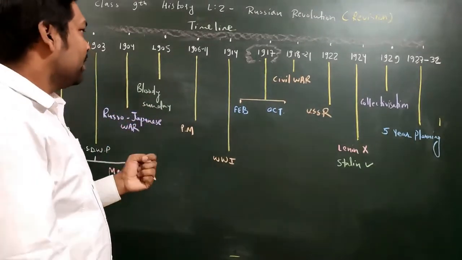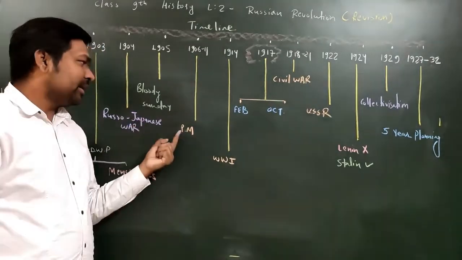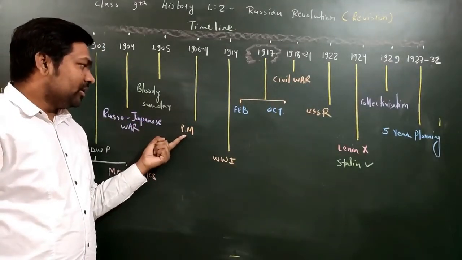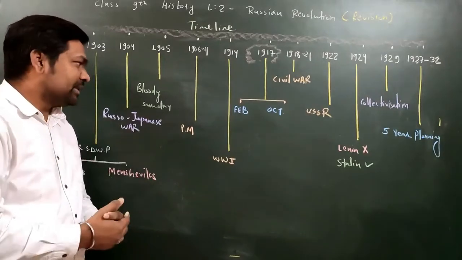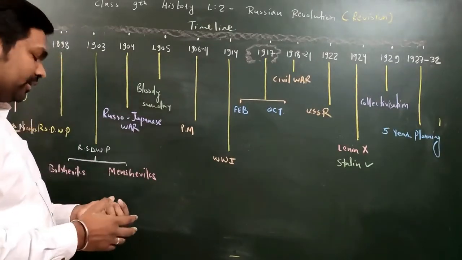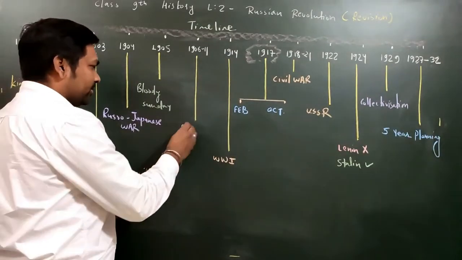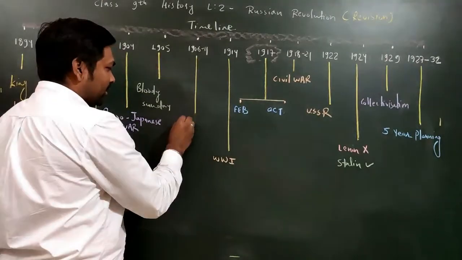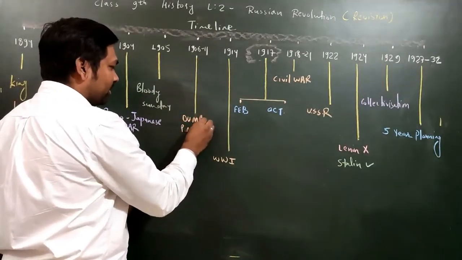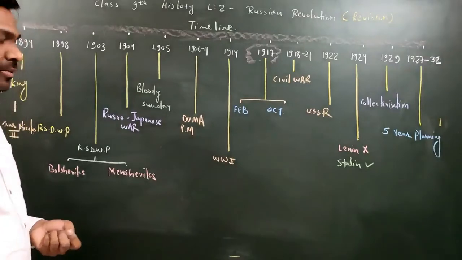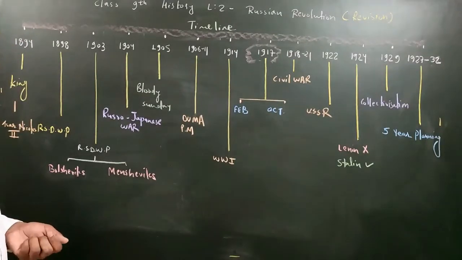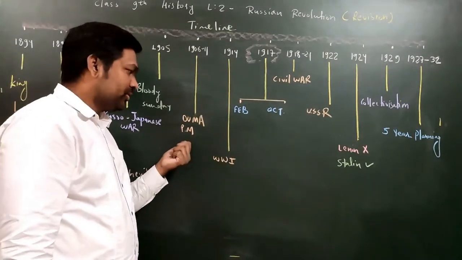Okay, don't worry. After that, people insisted on their demand, and finally one parliament was set up that was called Duma. So remember, we should also write one very important thing, that is Duma. Right? So Duma was the name of the Russian parliament. After that, we will discuss the prime minister also.